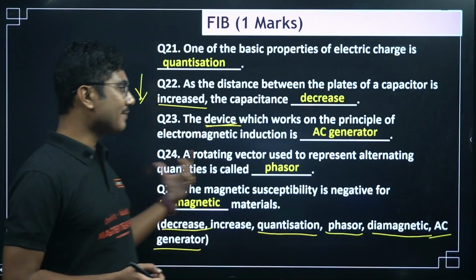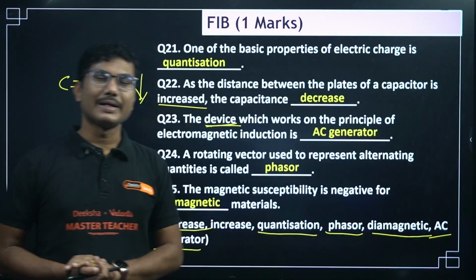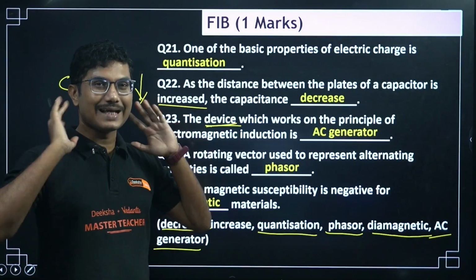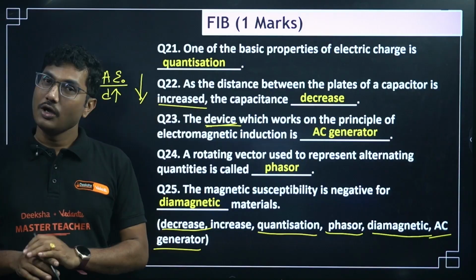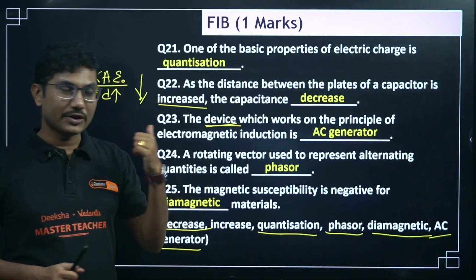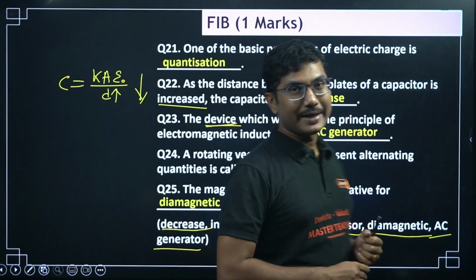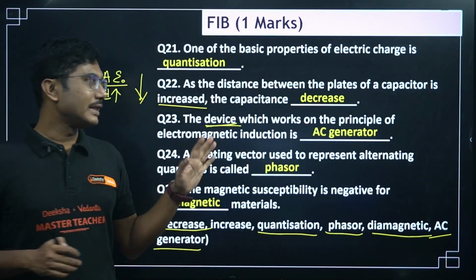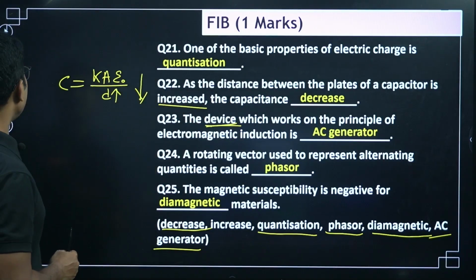Now if diamagnetic and paramagnetic are both given, in that case you have to be careful and know exactly for which material it is negative. For example, there may be one question where this kind of confusion might happen. So be careful about that, otherwise you can easily answer such fill in the blanks questions.